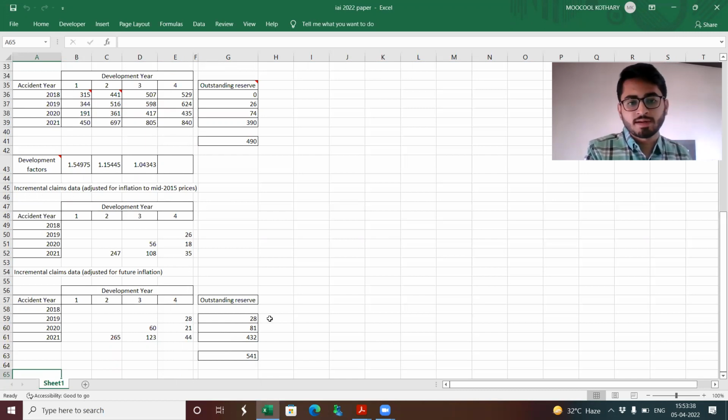So again, some of you would be getting slightly different answers, maybe to the tune of, let's say, even plus minus 10, depending on the decimal places you have rounded off your, let's say, development factors. So that might vary.